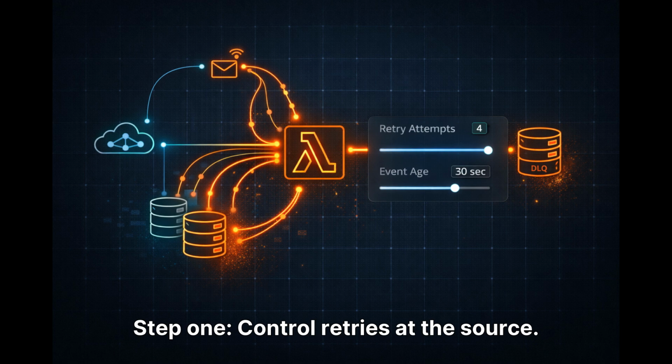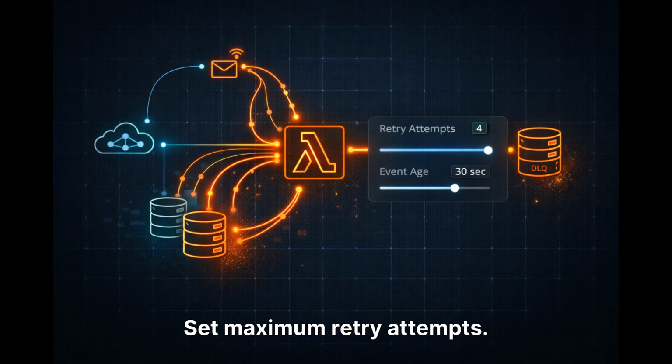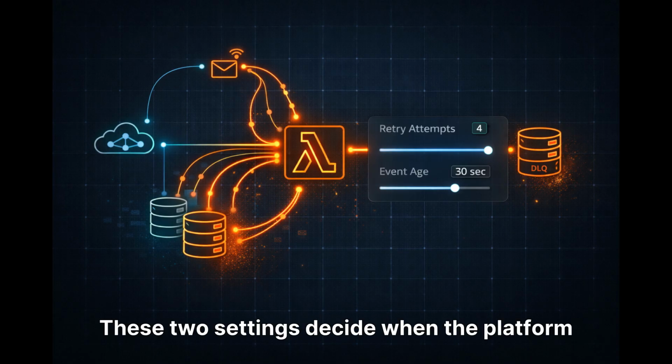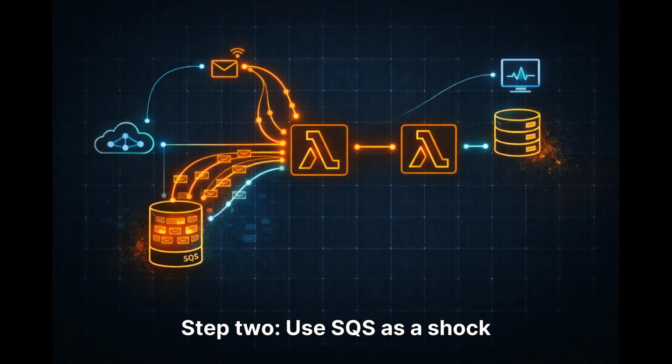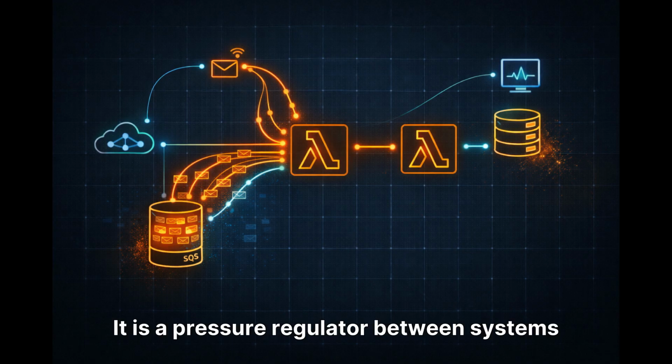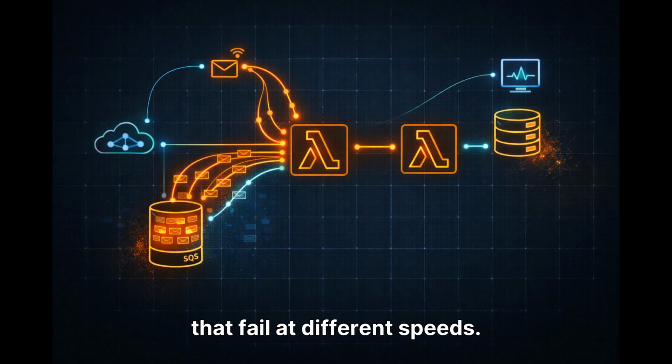Step 1. Control retries at the source. Set maximum retry attempts. Set maximum event age. These two settings decide when the platform stops believing the failure is temporary. Step 2. Use SQS as a shock absorber. SQS is not just transport. It is a pressure regulator between systems that fail at different speeds.